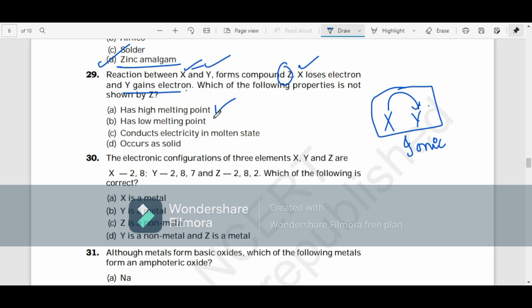They'll have a low melting point, nope. Conducts electricity in molten state is correct, not in solid state. Occurs as solid, yes, because there is strong force of attraction. So B is wrong. That is not shown by Z.